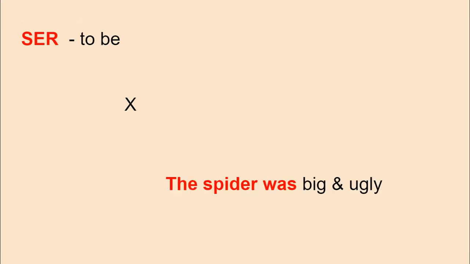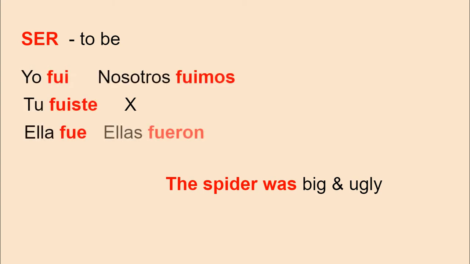Now let's look at the verb ser. Ser is yo fui, tú fuiste, ella fue, nosotros fuimos, and ellos fueron. So fui, fuiste, fue, fuimos, fueron again. So this time we're going to be describing. Remember, we could tell origin, possession, materials made of, characteristics, description. That's the one we're going to focus on. Identification, occupation, nationality, time, and date. All of these things can be done with ser.